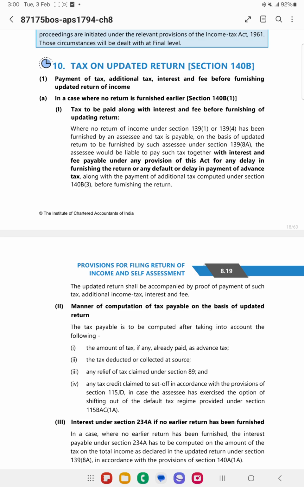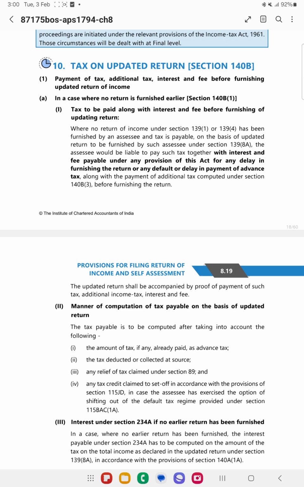So when you're filing the updated return, you'll get an additional penalty. So additional penalty needs to be paid, or late fee, whatever is applicable, that needs to be paid.